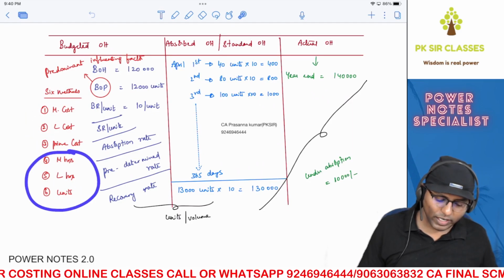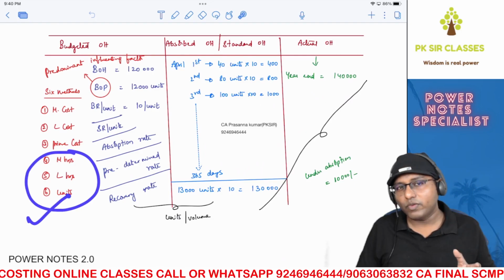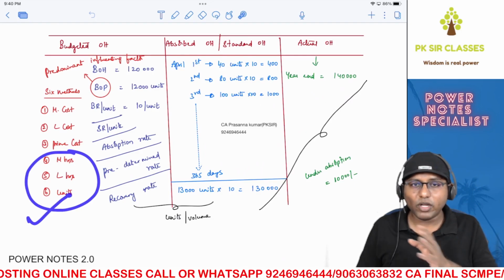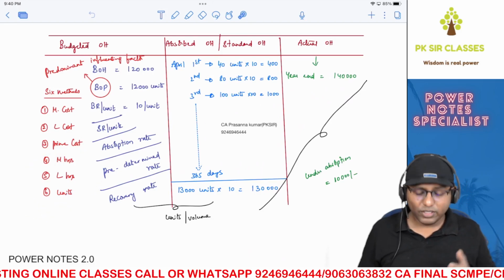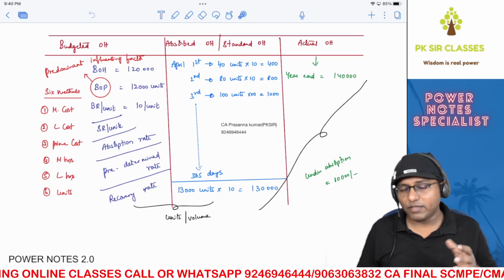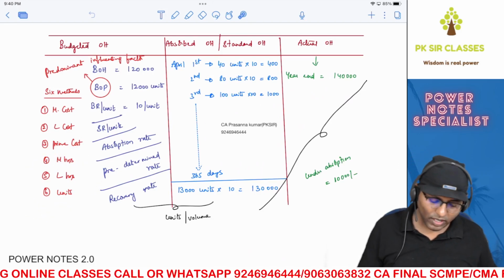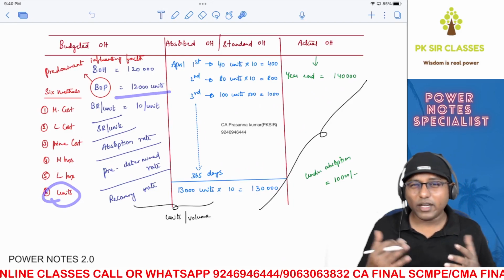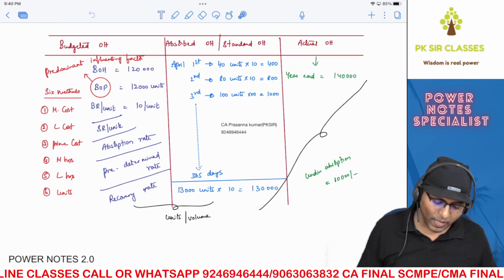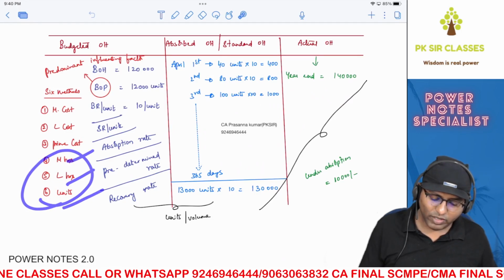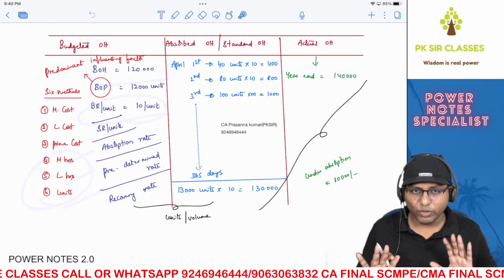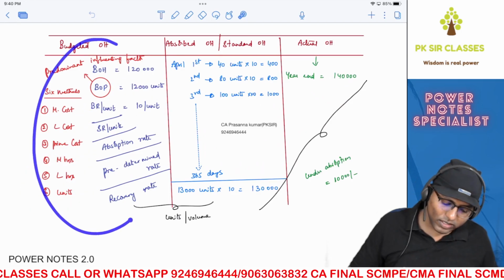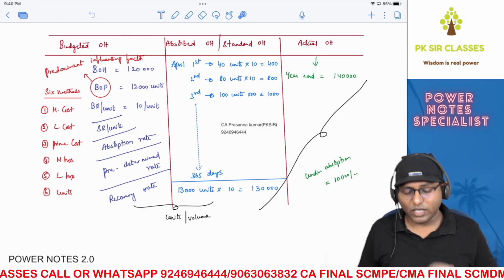But most frequently, it will be either of these 3. Either machine hours will be the predominant influencing factor, or labor hours, or units. Suppose it's a capital intensive department, machine hours will be the predominant influencing factor because it is full of machines. Labor intensive department, labor hours. Here it is units. So it depends upon that particular production department. Depending upon that, you need to choose one of these 3 and divide them. You will get your absorption rate, to put it very simple. All this will happen before your financial year starts.